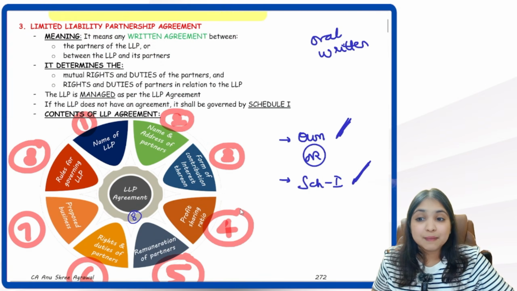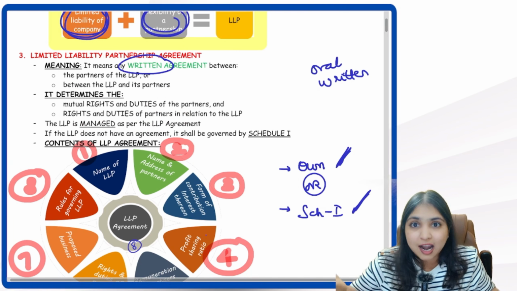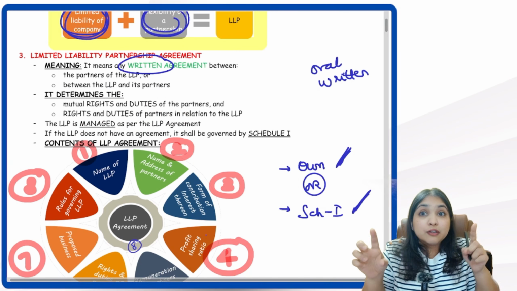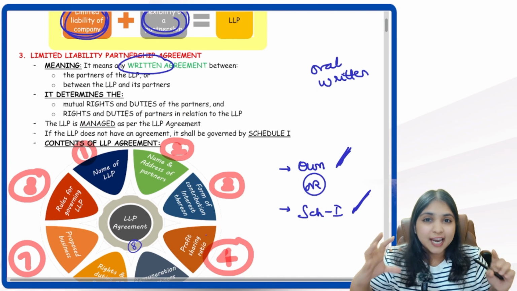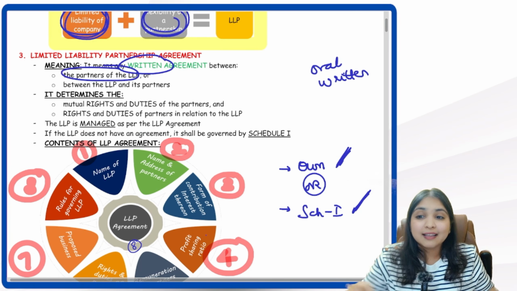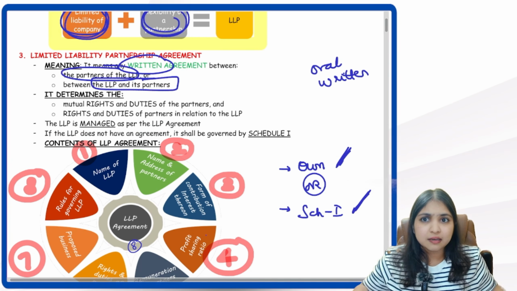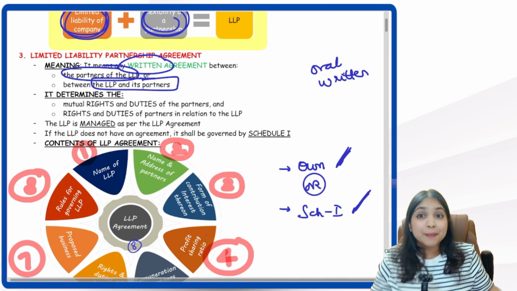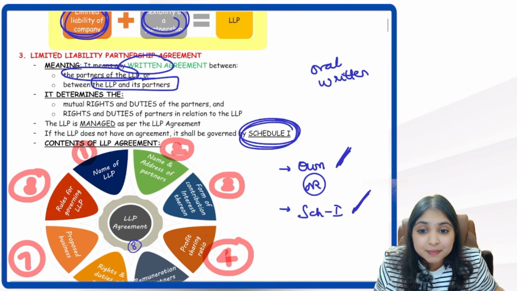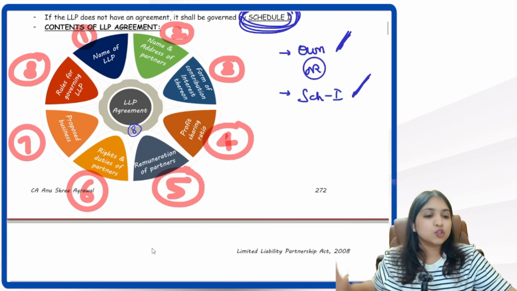Then we learned in LLP we require the LLP agreement. It has to be a written agreement only. It can't be an oral agreement. This agreement will define how many relations? It will define two relations: the relation between the partners amongst themselves and the relation between LLP and the partners. Then in case the LLP does not prepare its own agreement, the sample agreement given in Schedule 1 will come into the picture. And then we learned the 8 contents of the LLP agreement.